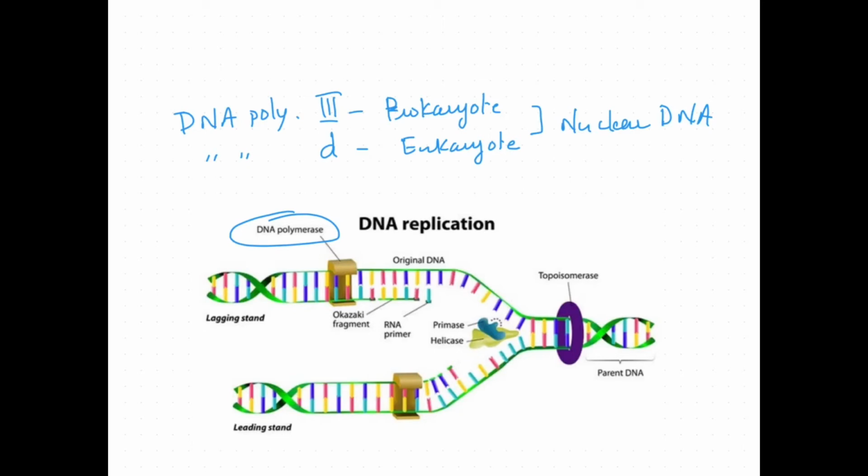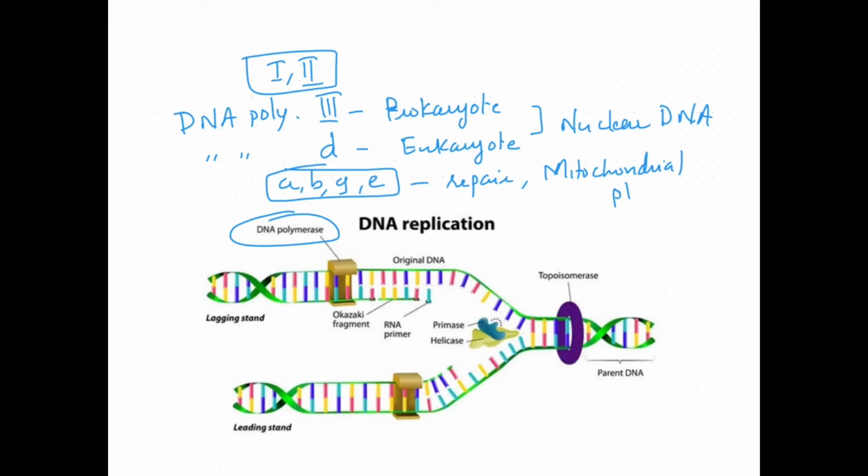Other DNA polymerases like 1 and 2 in prokaryotes, and alpha, beta, gamma and epsilon in eukaryotes, have subsidiary roles like repairing damaged DNA, and in the replication of mitochondrial and plastid DNA.